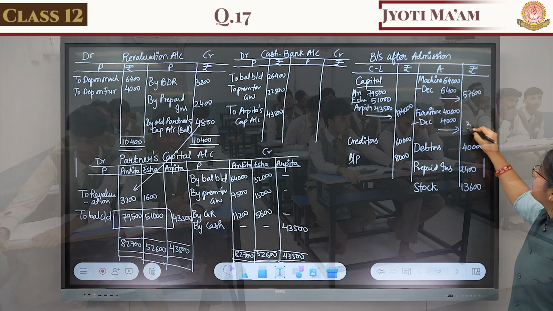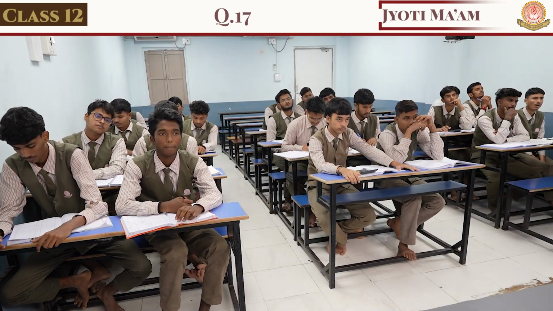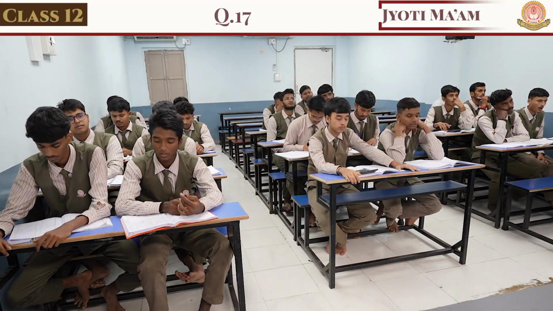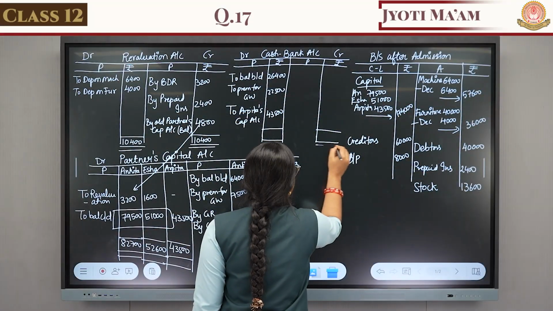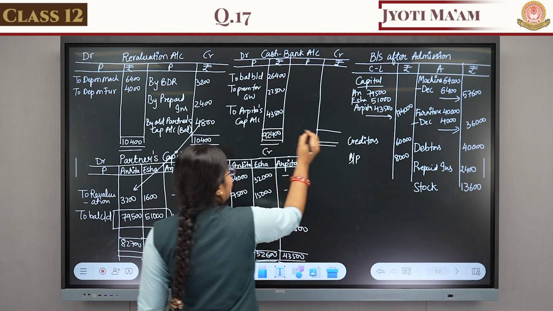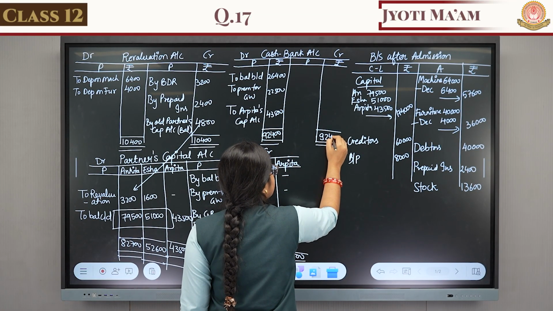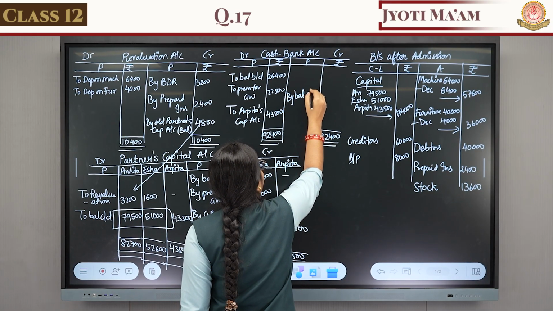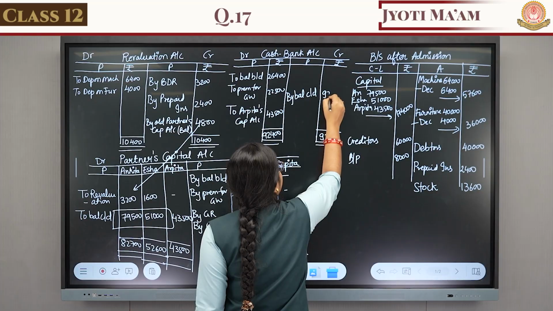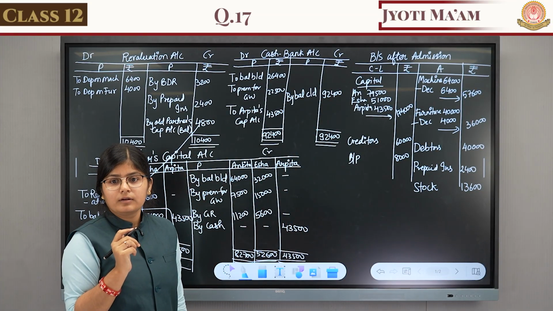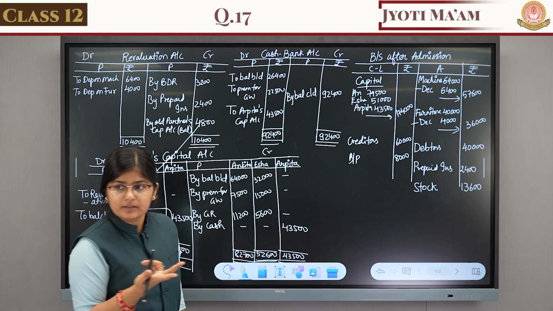Furniture is 36,000. Next, which account do we have to tally? The cash and bank account. The debit side total is 92,400 and there is no amount on the credit side, which means this is the closing balance of the cash account, by balance c/d. And the cash balance goes to liabilities or assets?